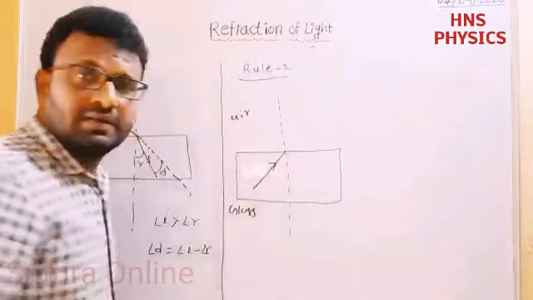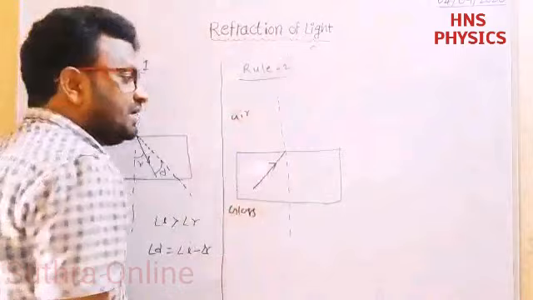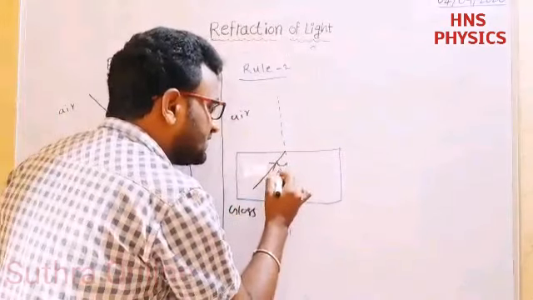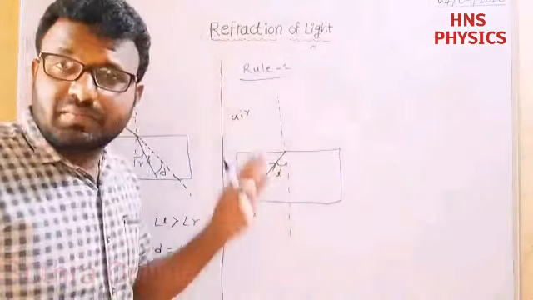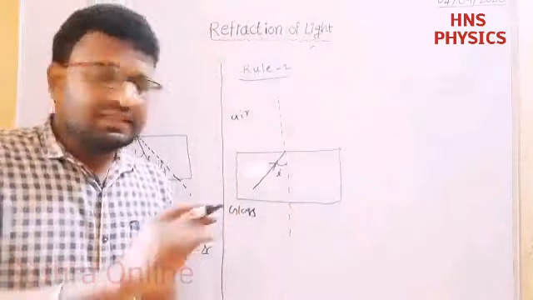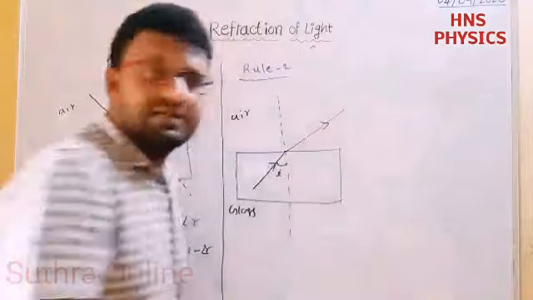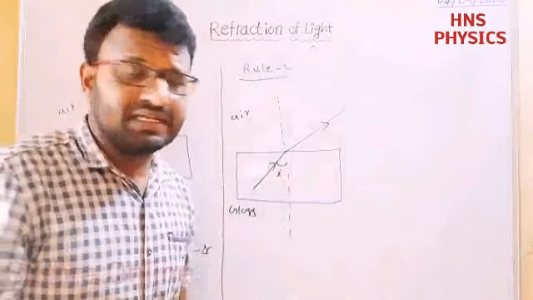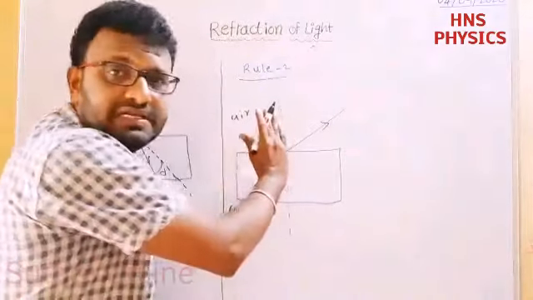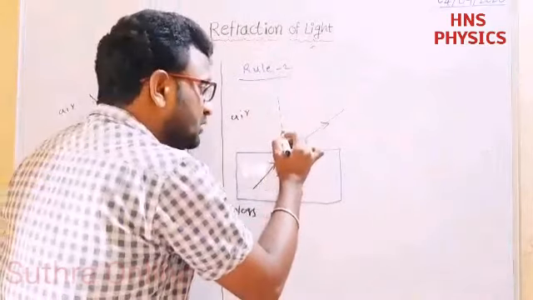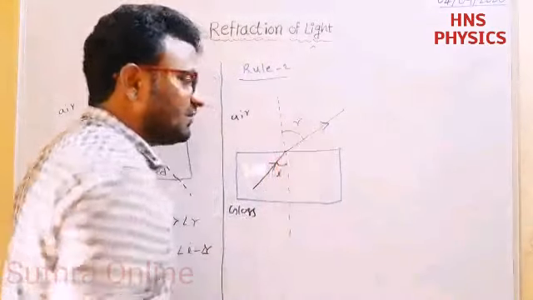So this is the ray passing from glass to air. This is called angle of incidence. When the ray passes from glass to air, the ray speed increases. When it enters the air, speed increases, then wavelength also increases. That's why the ray bends away from the normal. So this is called angle of refraction.